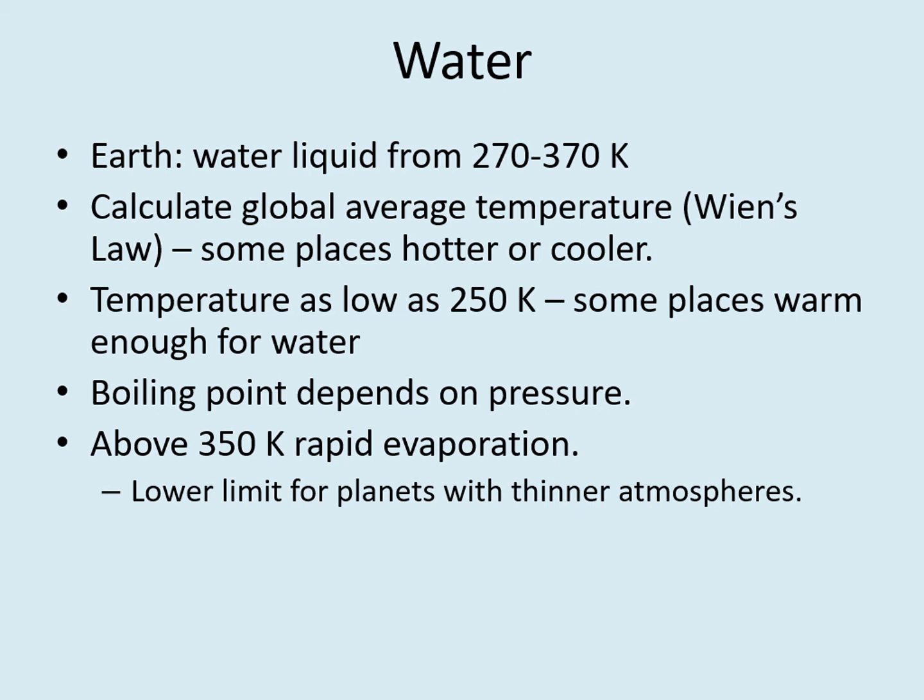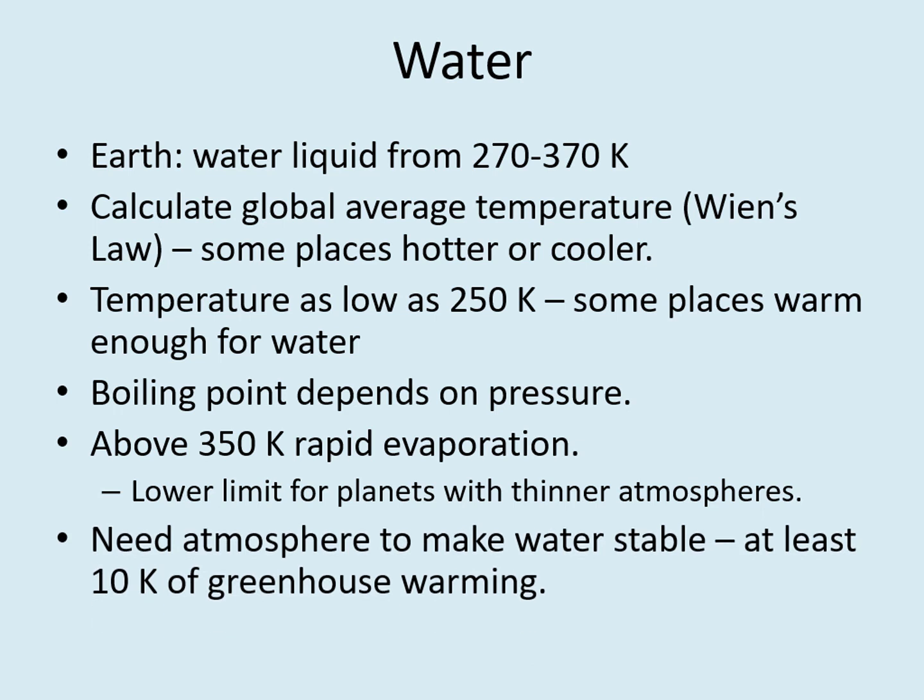That raises the next point about water. Since the boiling point of water depends on pressure, it's important that there be enough atmosphere for water to be stable at all. You should look at how much greenhouse warming a planet has and use that to estimate if it has much of an atmosphere at all. If there's much less than 10 Kelvin of greenhouse warming, the atmosphere is probably thin enough that water boils away even at very low temperature.